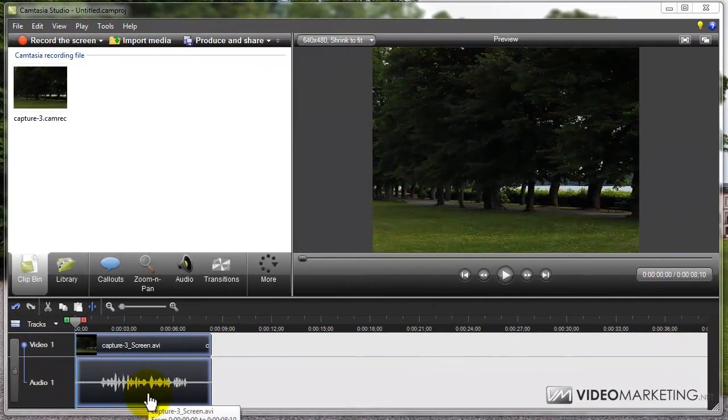In this video I am going to show you how you can remove the noise from the audio file during your screen recording or screen capture.